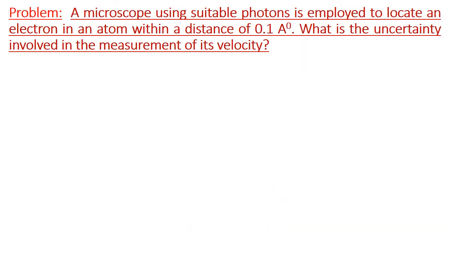Let us take a problem on Heisenberg's uncertainty principle. A microscope using suitable photons is employed to locate an electron in an atom within a distance of 0.1 angstrom. What is the uncertainty involved in the measurement of its velocity?